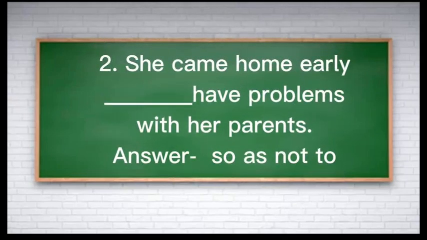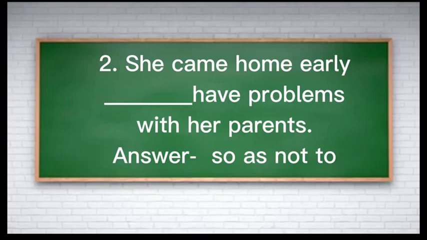Number 2, she came home early, blank, have problems with her parents. Have is the infinitive, that means a verb. So from the given choices, so as to, so as not to, or so that, the answer should be she came home early so as not to have problems with her parents.